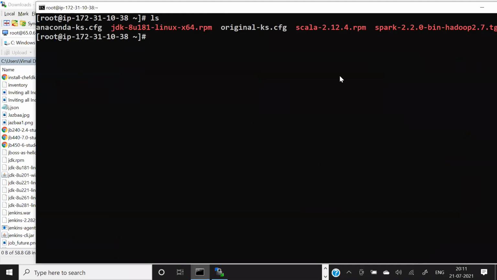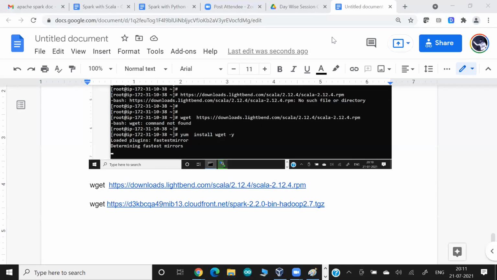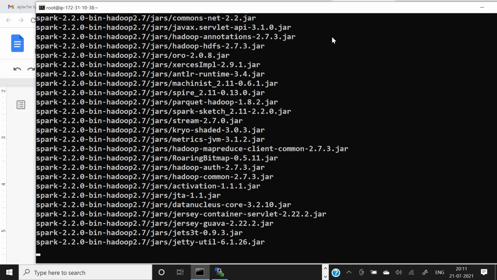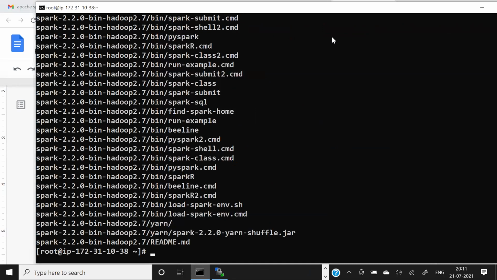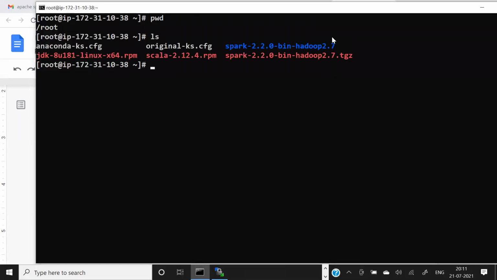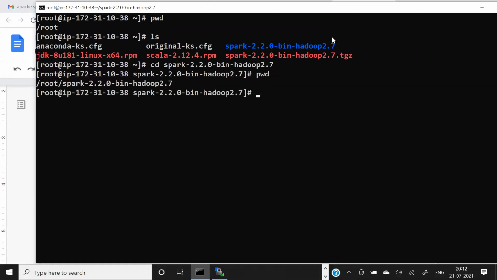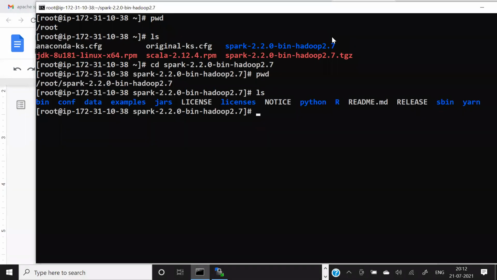So first I am going to install Spark. For this, the same command that I showed you yesterday, tar zxvf spark. This is the command I'm going to use. It will extract this Spark. And that's all. So this is the folder where it extracted the Spark. This is the home directory for Spark, where all the commands of Spark are located.